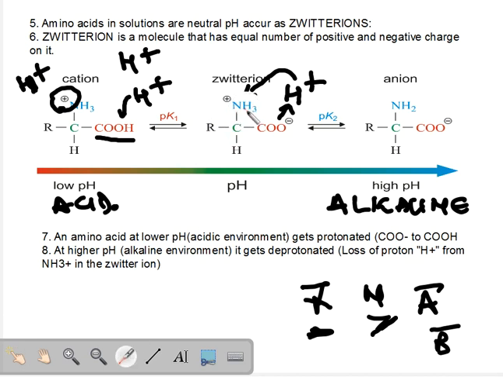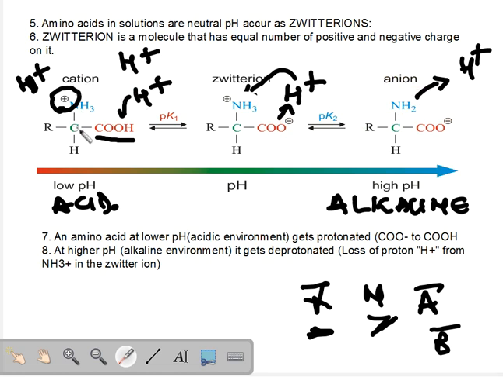And so what do we see here? The charged amino group, it loses a proton in alkaline conditions. So a proton has been lost from here. As the positive charge has been lost from here, what happens to it? The entire amino acid now has a net negative charge. And why does it have a negative charge? Because the carboxyl ion is still negative. So under alkaline conditions, the amino acid acts as an anion, negatively charged ion.